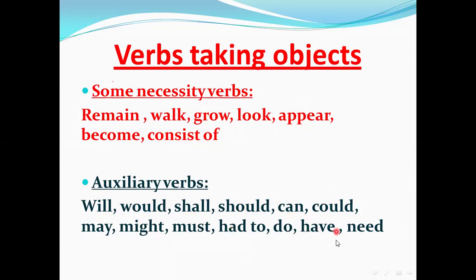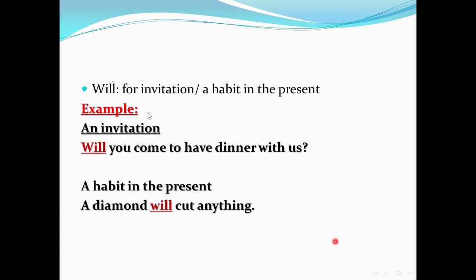Let's go to another slide. I would like to explain the meaning of every word of these modals. Will: we use will for an invitation or a habit in the present. An invitation, like this sentence: Will you come to have dinner with me?